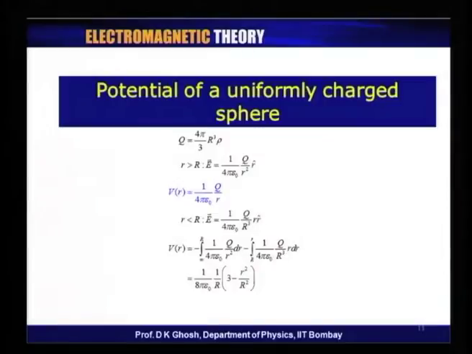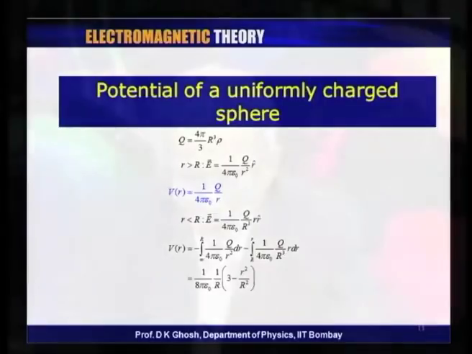Before I go to this other example, let me make one observation. There are two cases that we have talked about. One was the charged spherical shell, another was a charged disk. In both cases, we have charged surfaces.